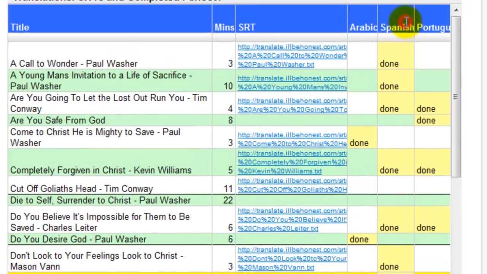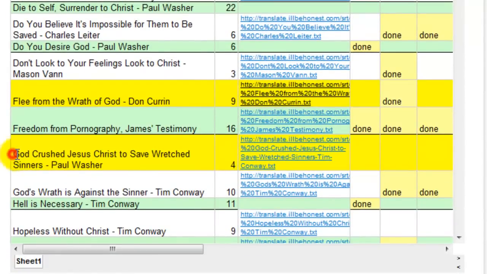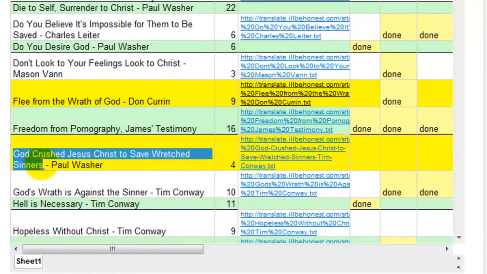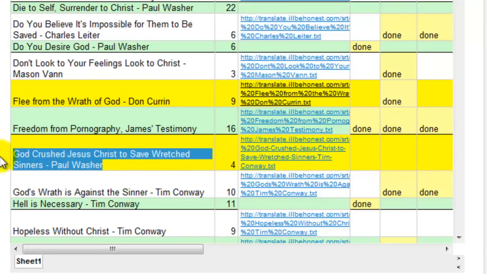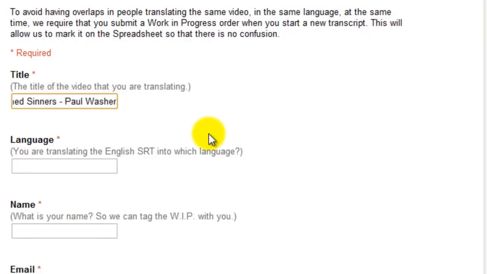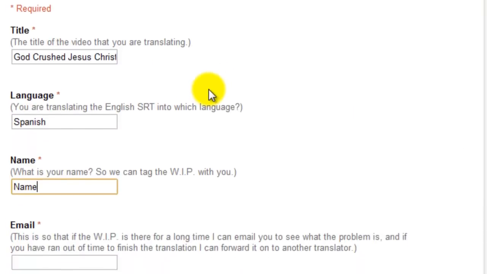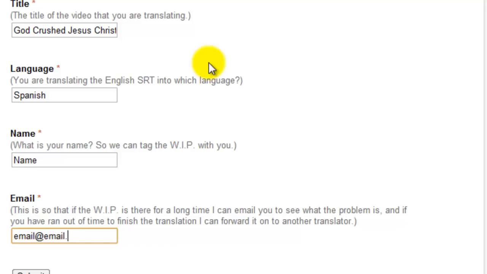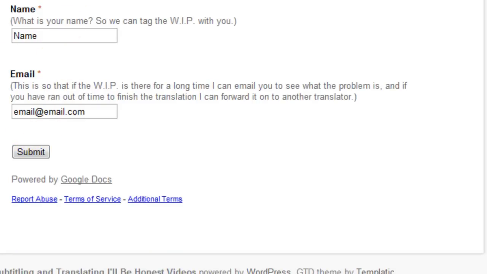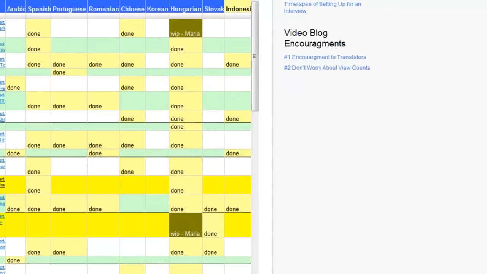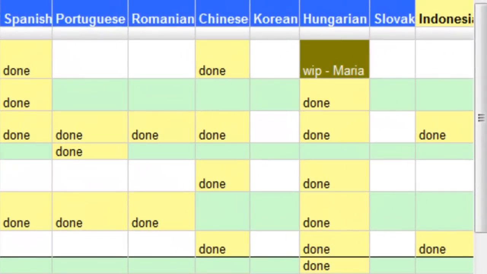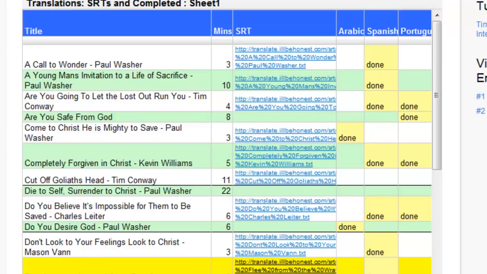So for example, in Spanish, no one's translating God Crushed Jesus Christ to Save Wretched Sinners. Since no one's translating that, you can say, well, I want that. So you copy the title, go down here, paste the title, language Spanish, put your name, and put your email. Then hit submit. One of the administrators will get that, and they will go into the document and put WIP by it, just like we saw here, and they'll put your first name there. So we have a good track of who's doing what.